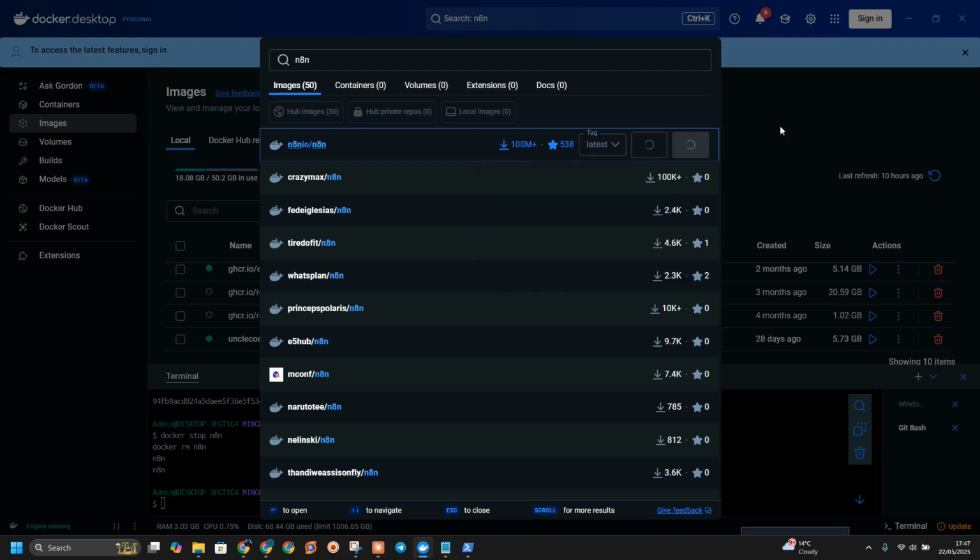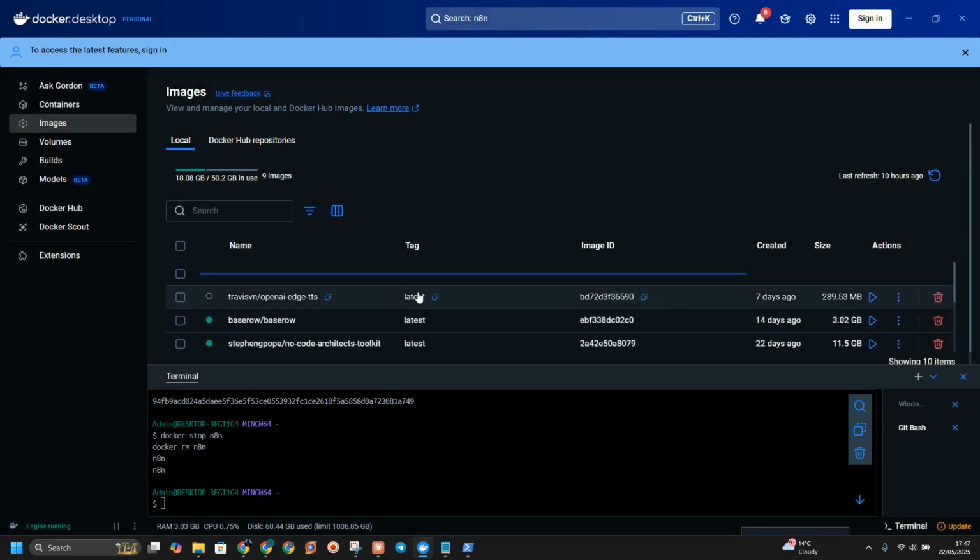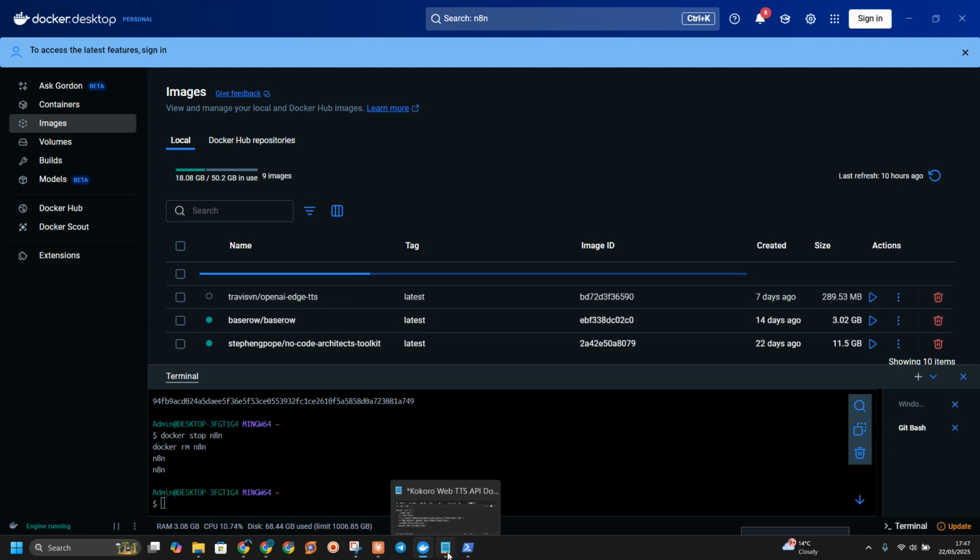So after you pull it, it's going to install on your PC. You are going to see it like this. It's going to be installed on your PC. And after it has installed, there are ways you have to set what we call some environmental variables and ports.